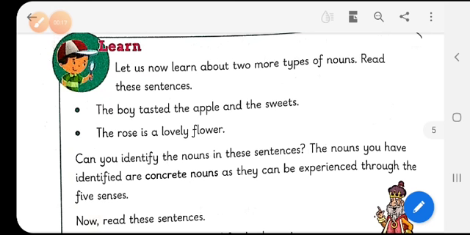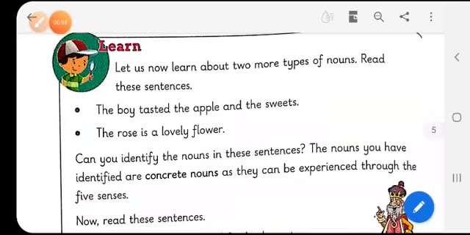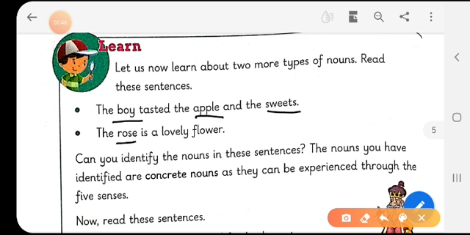Children, here are two sentences that are given. The first is, the boy tasted the apple and the sweets. Second is, the rose is a lovely flower. Now, can you identify the nouns in these sentences? So, children, let's now see what are the nouns in these two sentences. The first we have is the boy, then apple, sweets, rose, flower.